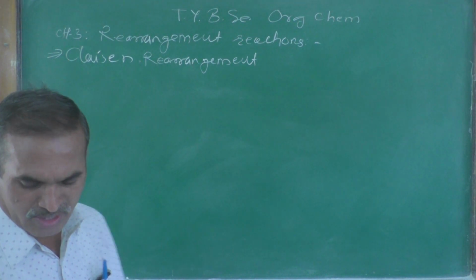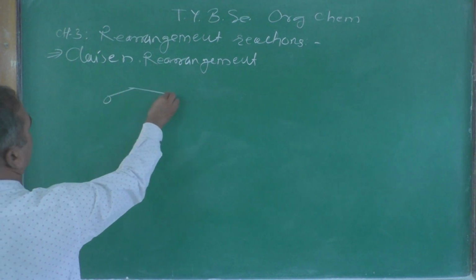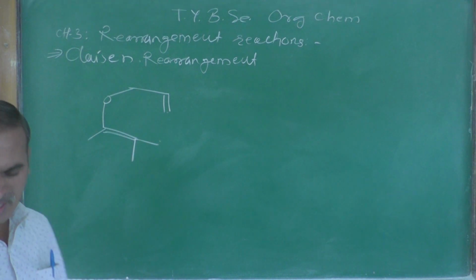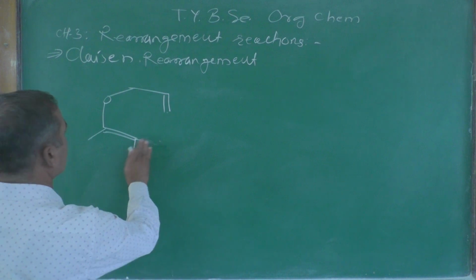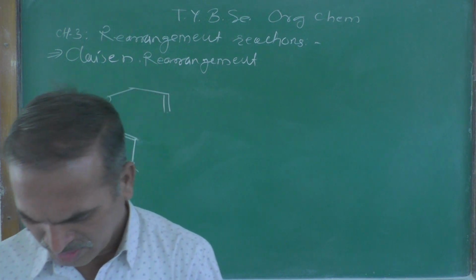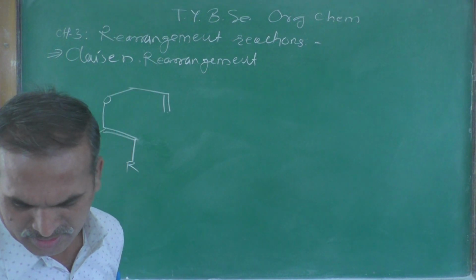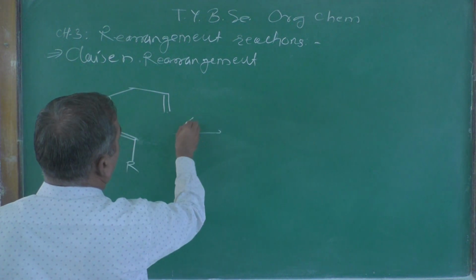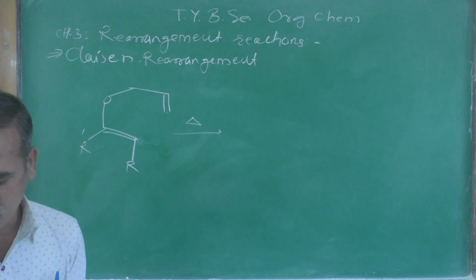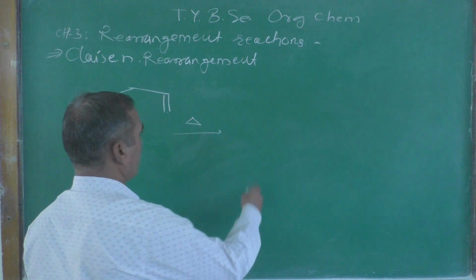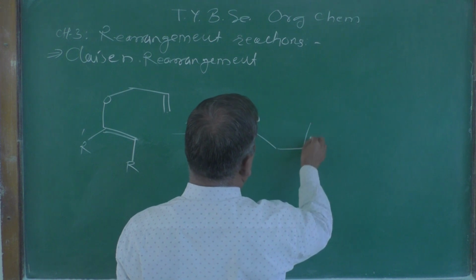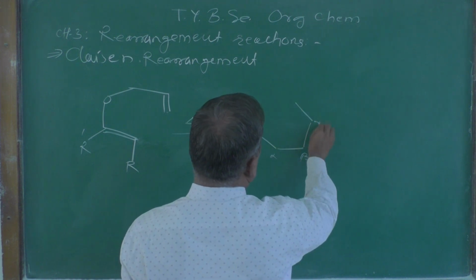Let me give you one example over here. Here is the double bond, and we can take R and R dash here, and the triangle is nothing but the heating process. The product obtained is like this: R, C double bond O, then this is alpha, beta, gamma and delta.